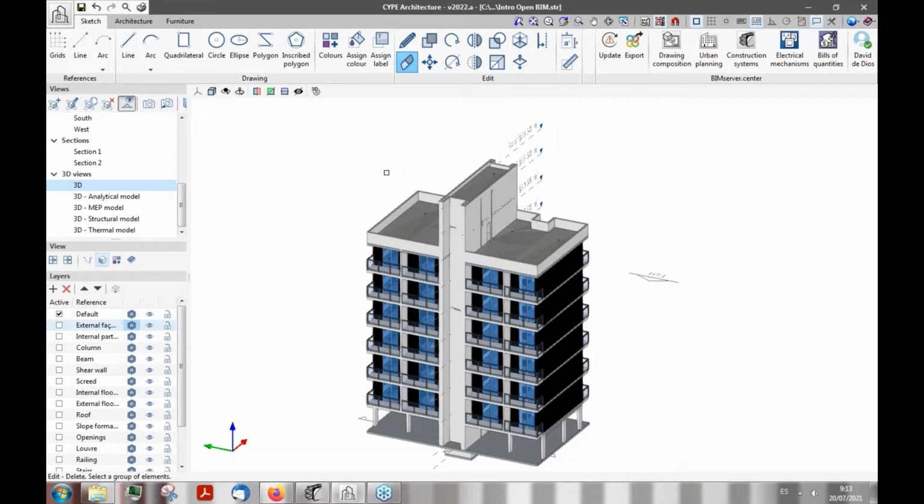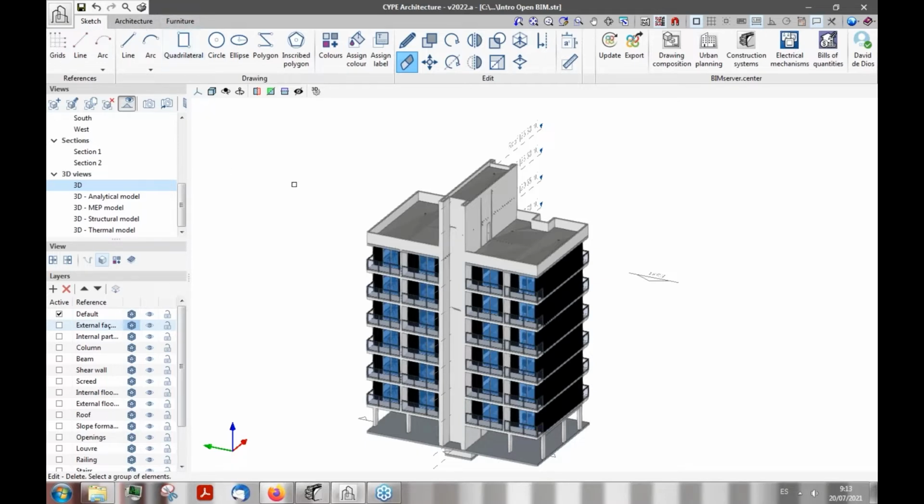Okay, so once Afonso has geolocalized our building, we can start either with the location that he has provided us, or we could start our project directly in CYPE Architecture. Both things are exactly the same. As you can see here, we have 3 main tabs: Sketch, Architecture, and Furniture.